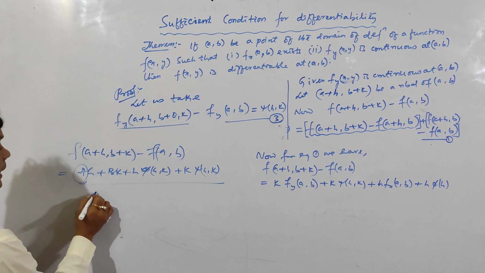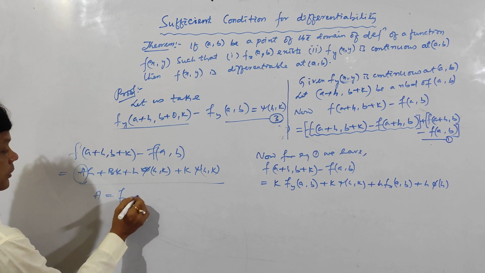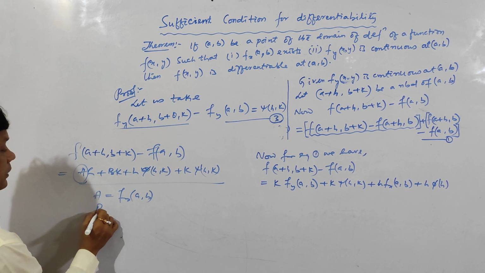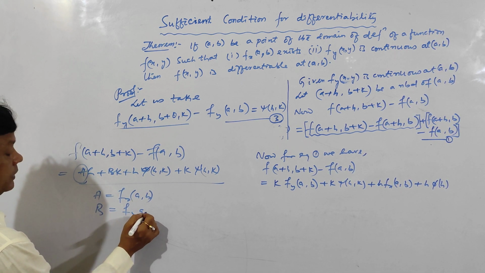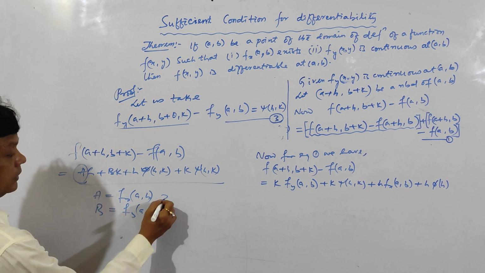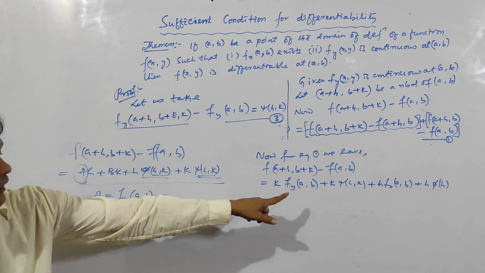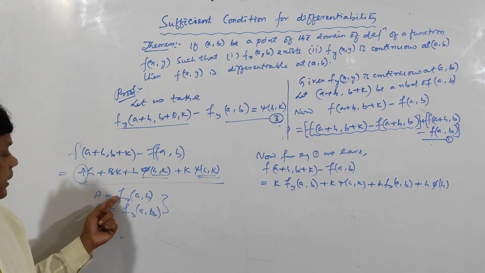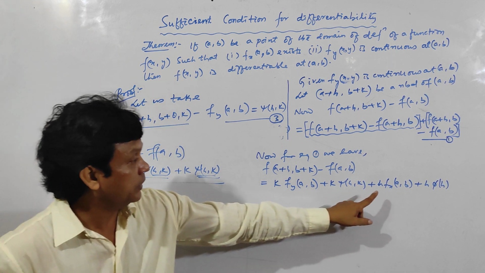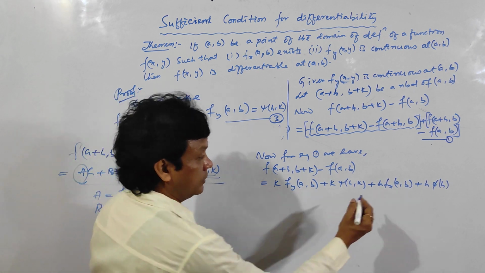Clear? And a is equal to fx(a,b) and b was fy(a,b), and these two functions tend to 0 as (h,k) tends to (0,0).